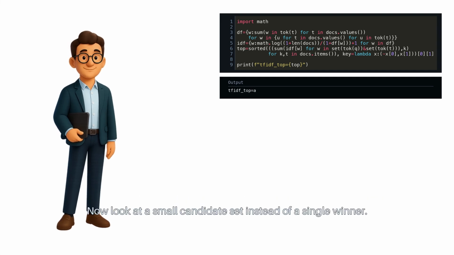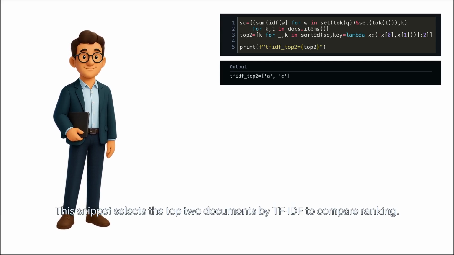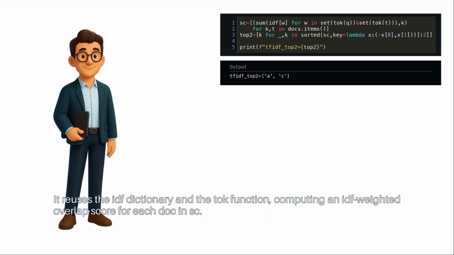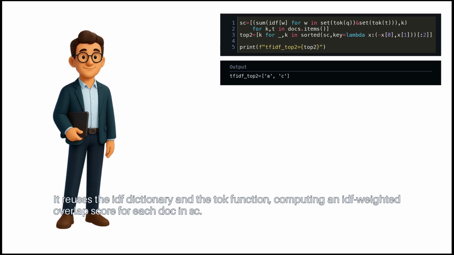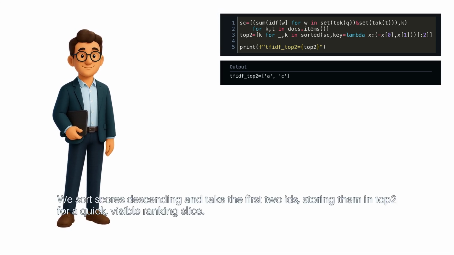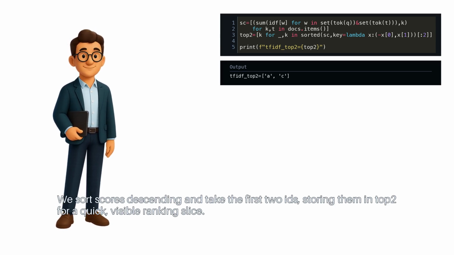Now look at a small candidate set instead of a single winner. This snippet selects the top 2 documents by TF-IDF to compare ranking. It reuses the IDF dictionary and the toke function, computing an IDF-weighted overlap score for each doc in SC. We sort scores descending and take the first 2 IDs, storing them in top 2 for a quick, visible ranking slice.